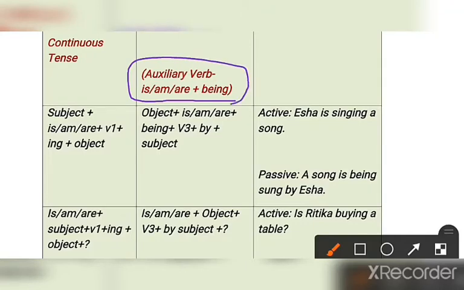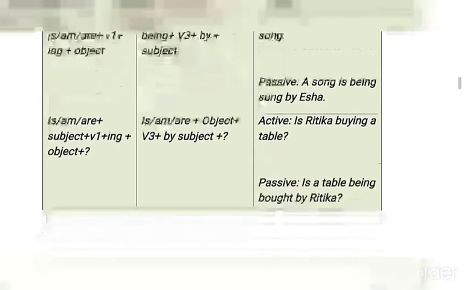Okay, see the example: Isha is singing a song. Isha is singing a song is an example of present continuous tense. What to be added is is, am, are plus being plus third form, just remember. So a song is being sung. Now sung is the third form, clear? Sung by Isha, clear? A song is being sung by Isha.